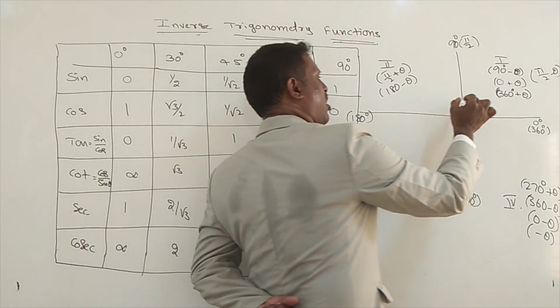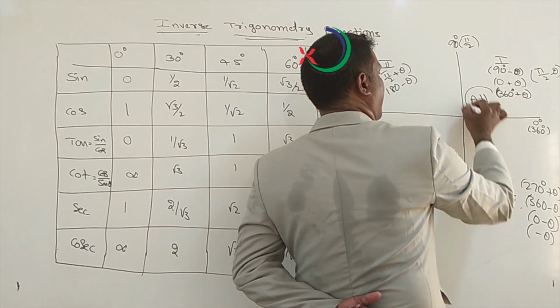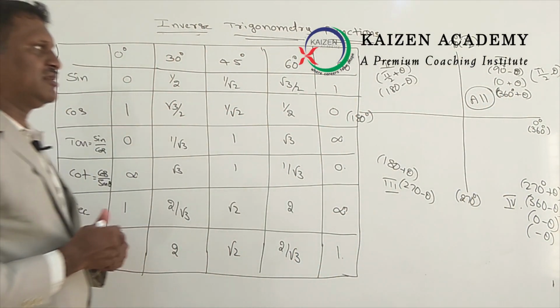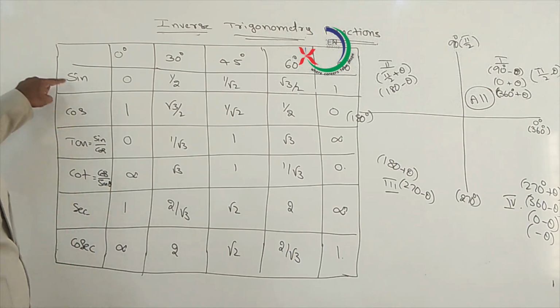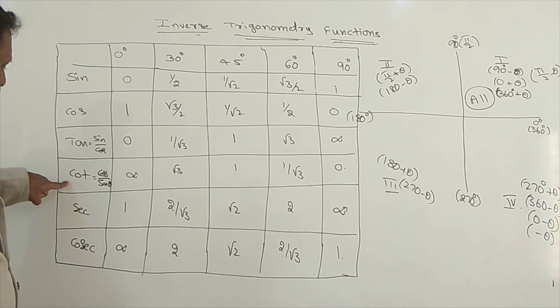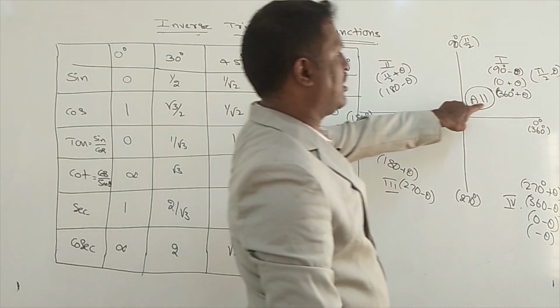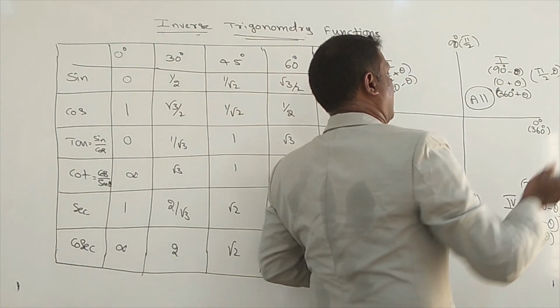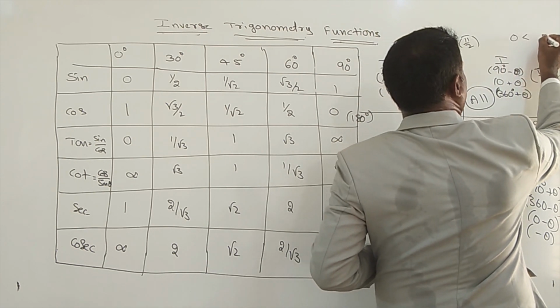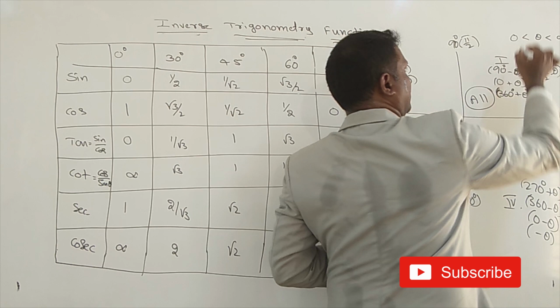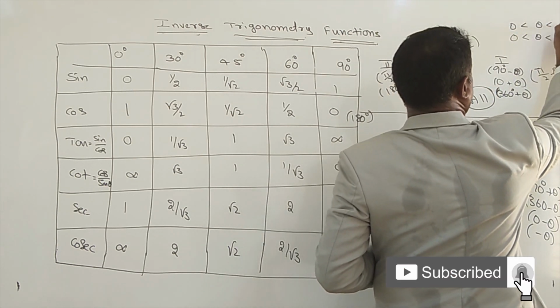First quadrant, all the angles are positive. You have to remember all the angles are positive in the first quadrant. What are all the angles? Sin theta, cos theta, tan theta, cot, secant, cosecant, all are positive under the first quadrant. This we can write like this also: 0 less than theta less than 90 degree. Even 0 less than theta less than pi by 2.